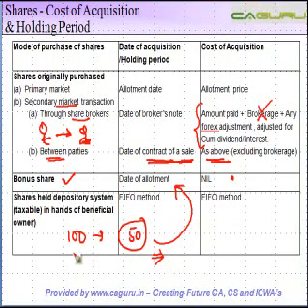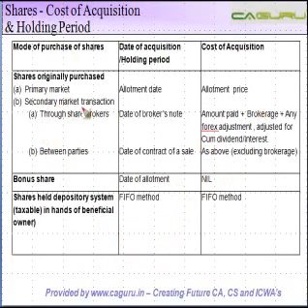So let's say, for example, you had 100 shares which you purchased for 1,000, and you have 50 bonus shares for which you don't pay anything. When you sell the 100 shares, the cost will be taken as 1,000. And when you sell the 50 shares, the cost will be taken as nil, right?